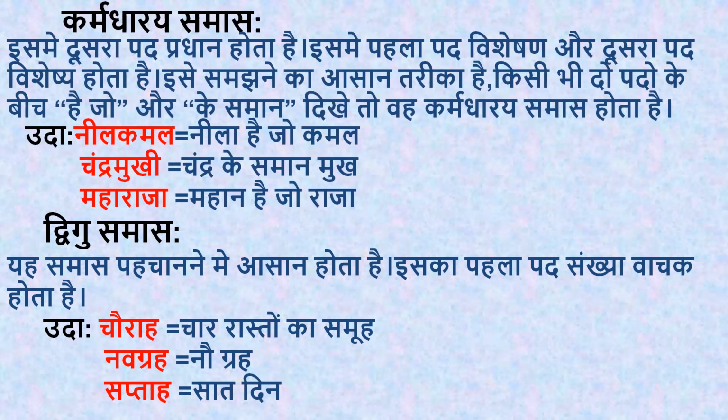See the example. Chauraha. Chauraha means 4 roads. So here 4 is the number. Chau means 4, char रास्तों का समूह. 4 is a number, so this is द्विगु समास. Navgraha. Navgraha means 9 planets. Nav means, पहला पद क्या है? Nav means 9, graha means planets. So the beginning, the पहला पद, is telling about the number.